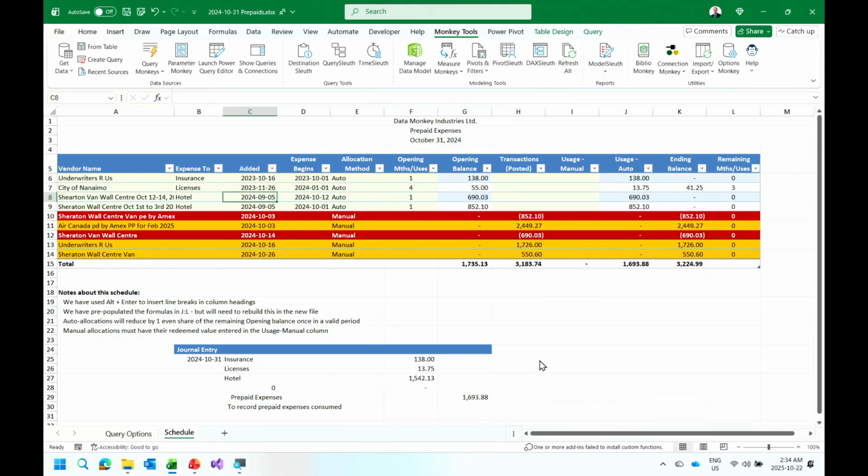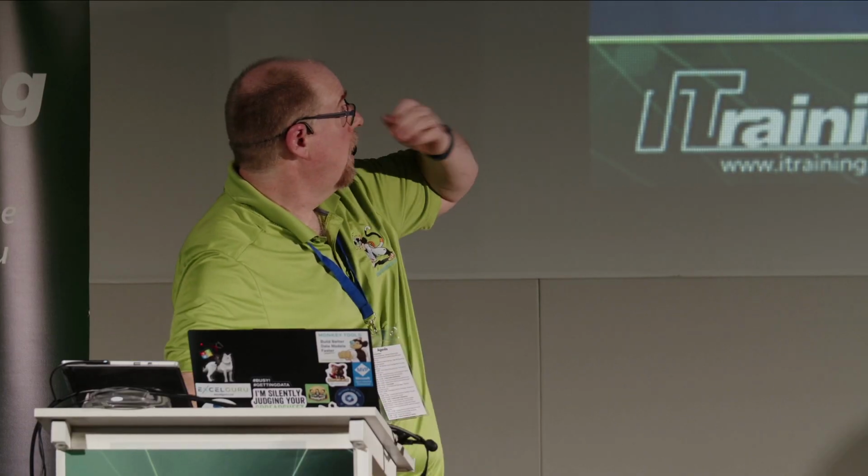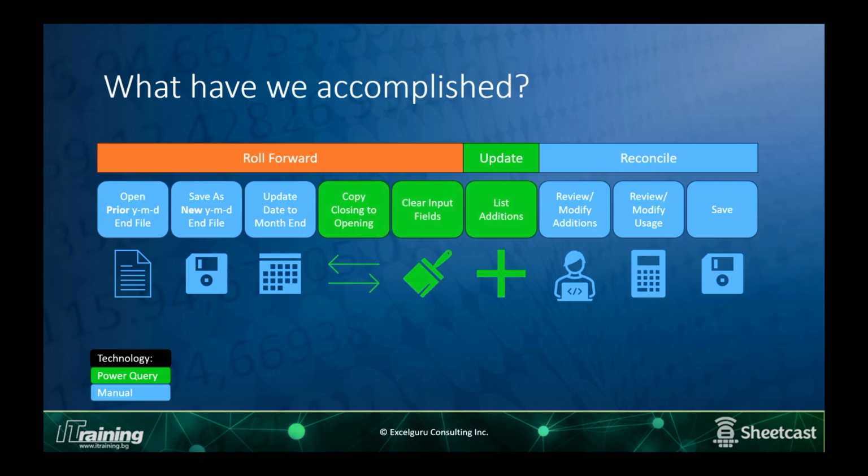Anyway, so that's it. That's the process of going through this thing and taking a look at how we can actually go and automate things with Power Query. So what have I done? Well, this roll forward process on the left here, I've been able to update everything in green.